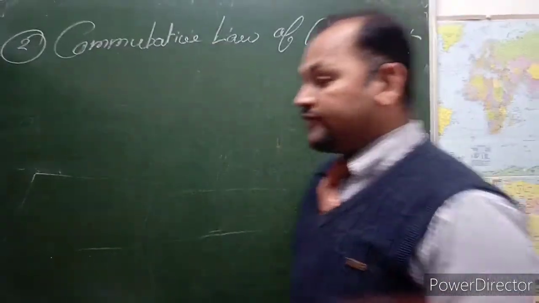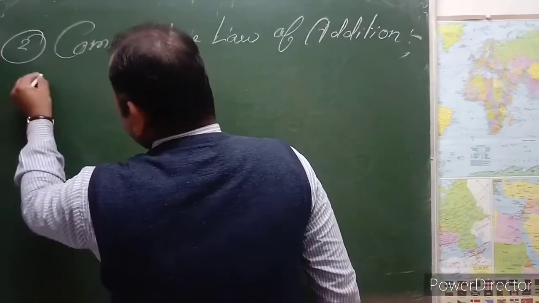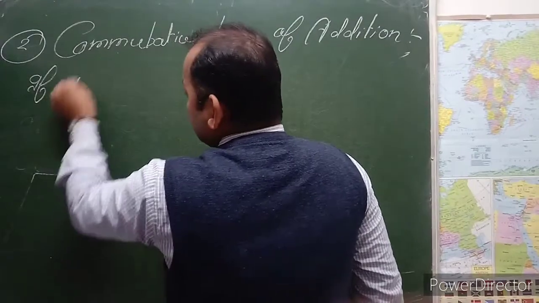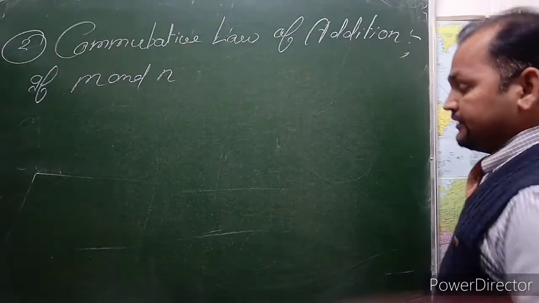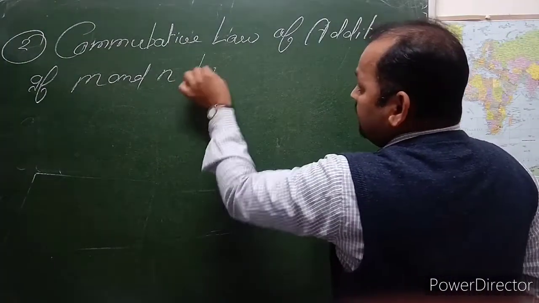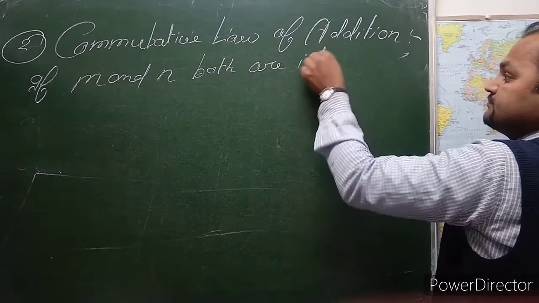Commutative law of addition. Suppose m and n both are integers.